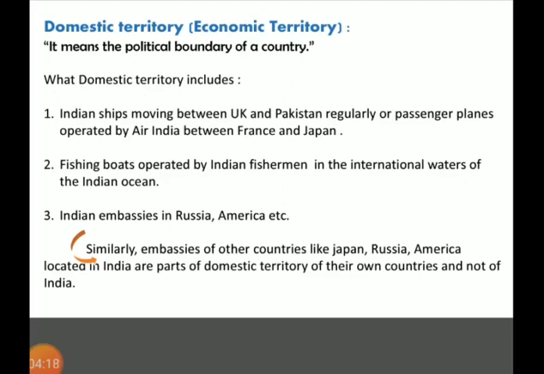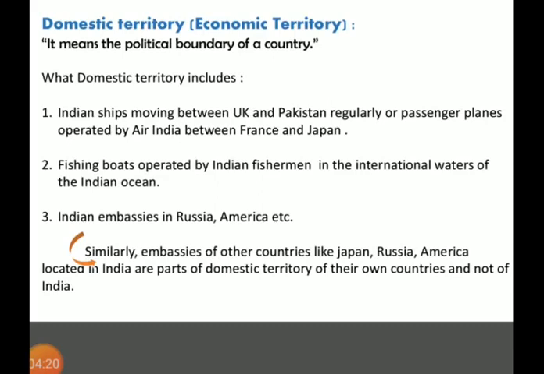The third example is Indian embassies. Indian embassies are part of India, but they are located outside. An Indian embassy located in Moscow or New York or even Pakistan is situated in another country, but that embassy will be counted in the domestic territory of India, not of Pakistan or Russia or America.